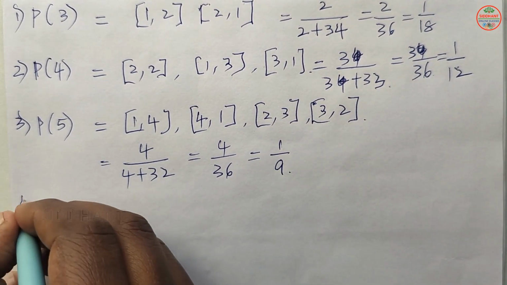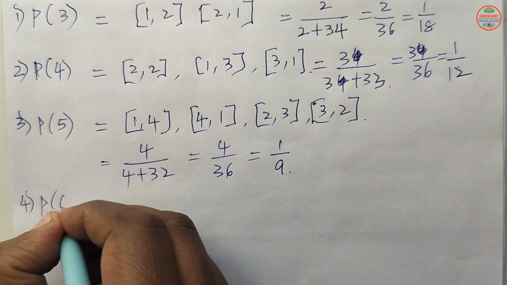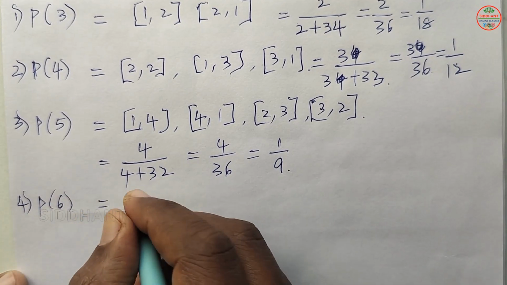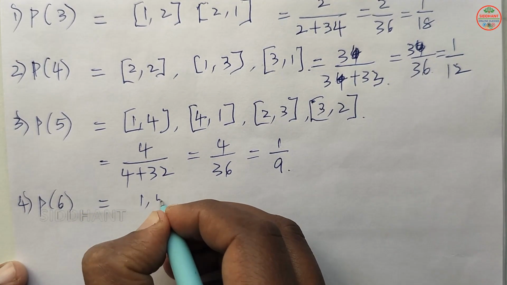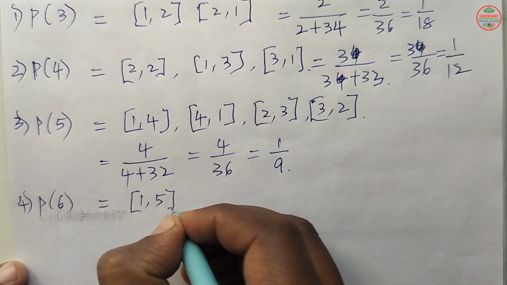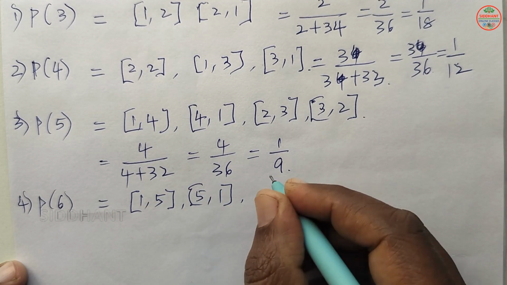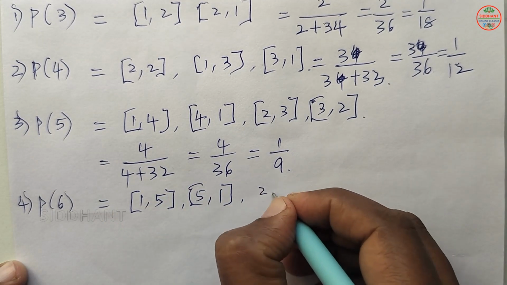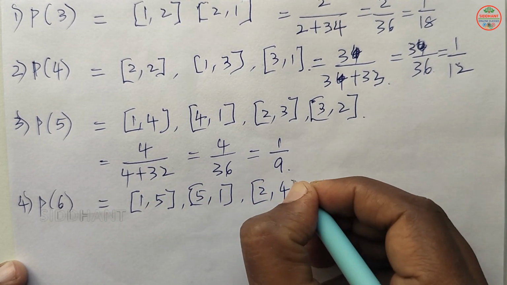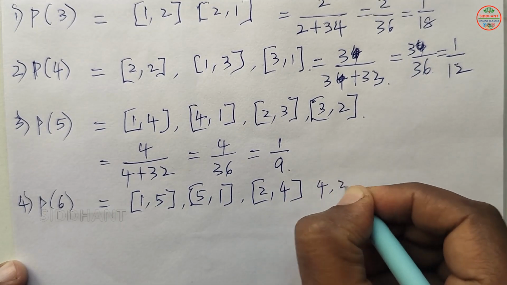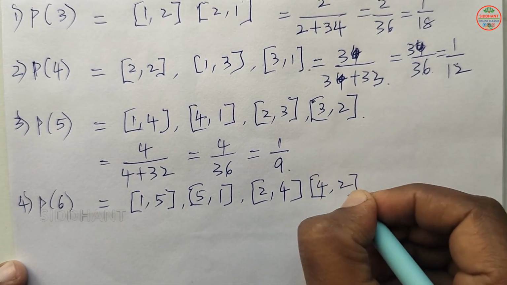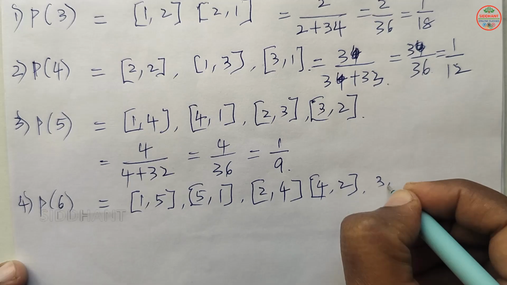Next, when you are going to see the probability of 6: how are you going to get 6? First 1 comma 5, next 5 comma 1, next 2, 4, next 4 and 2, next 3, 3.